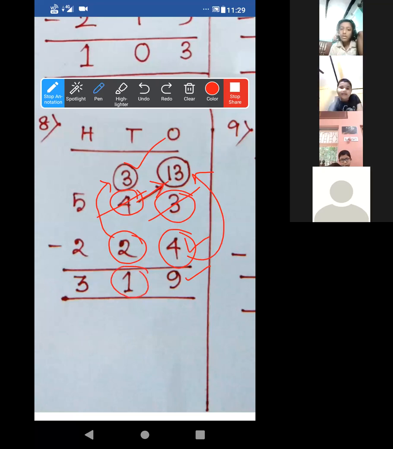Now after 2, start counting till 5. After 2, you will not include this 2, not 2, 3, 4, 5. This will be wrong. Already 2 is over there, so it will get minus, okay. We have to count after 2. So 3, 4, 5. How many places? 3 places. So it is 3.